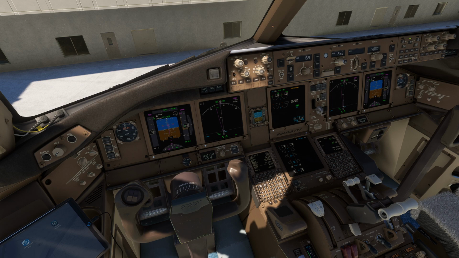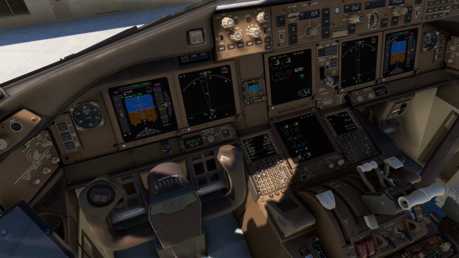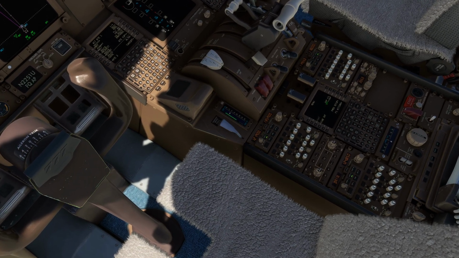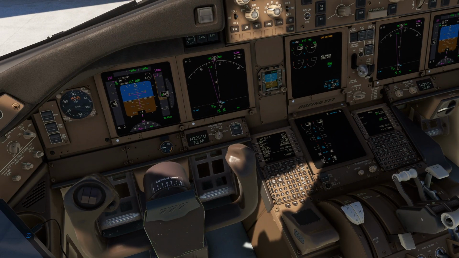Love it. Manchester ground, Red 64, ready, push and start. So what I expect them to do is they'll get back to me and give me a quick heads up and say cleared to push and start or something along those lines, assuming I got the right frequency. Red 64, Manchester ground, push and start approved. Push and start, Red 64.